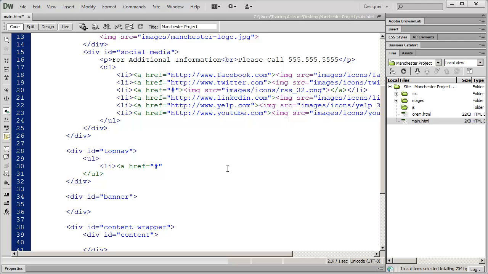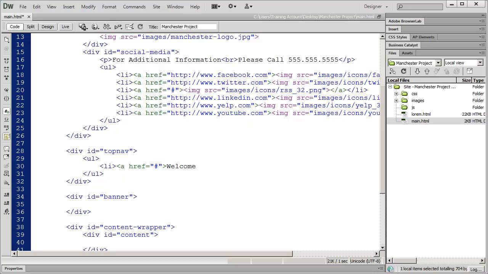And the reason why I'm doing that right now is this link is going to link to a page that doesn't exist. We haven't created the index page yet. We haven't created the about page. So this # is just acting as a placeholder for us. And then I'm going to go ahead and close that A tag and just type welcome.